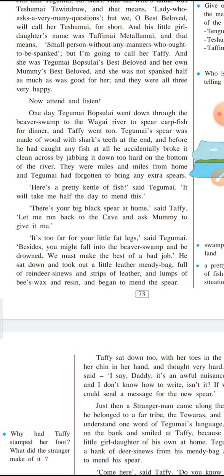Now he said a beautiful kettle of fish. Kettle of fish is a collective noun.